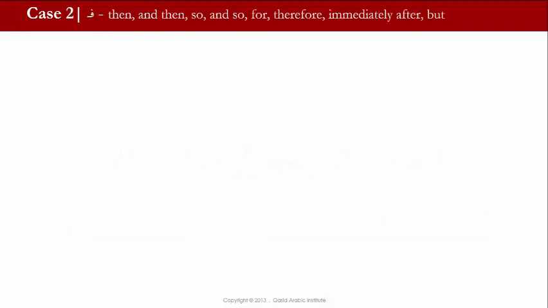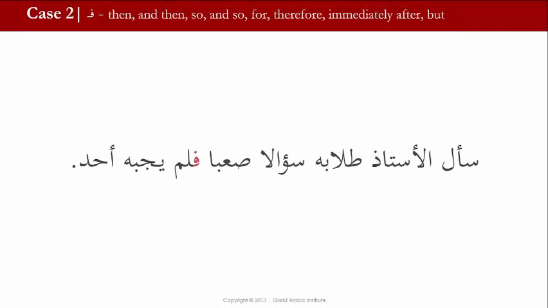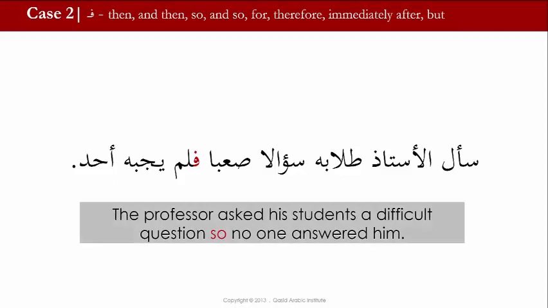Here we have an example using fa. Fa is another connector. سأل الأستاذ طلابه سؤالا صعبا فلم يجبه أحد. So the professor asked his students a difficult question, so no one answered him. Here fa means so.